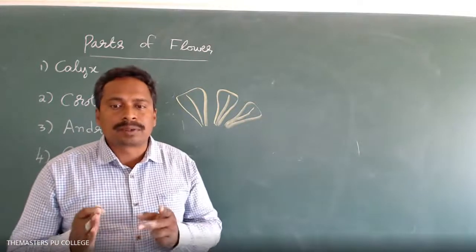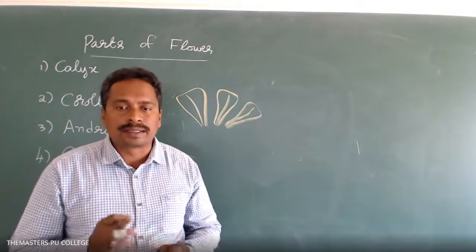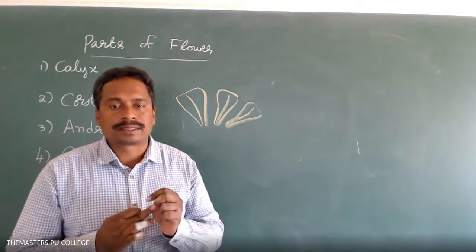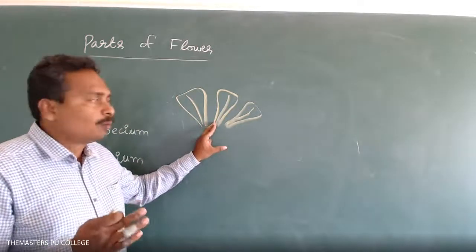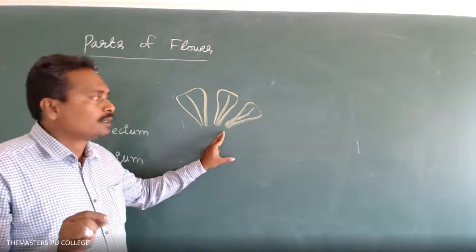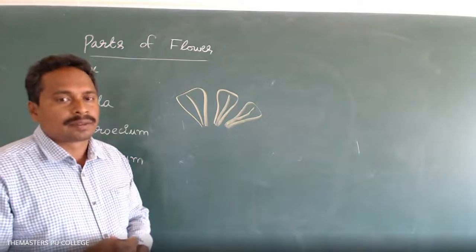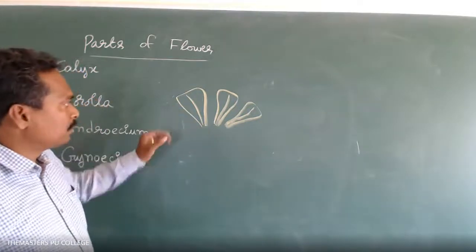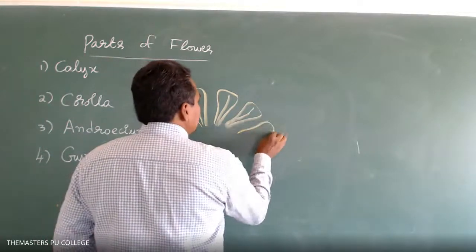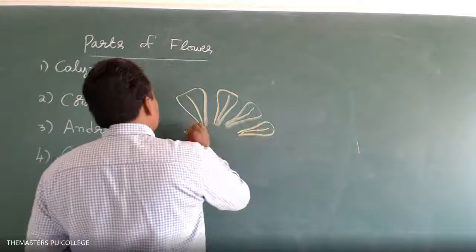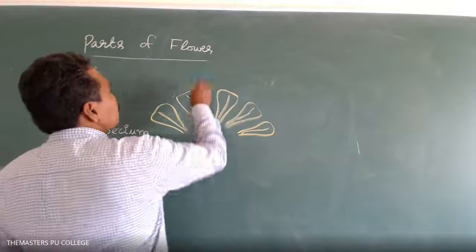In angiosperms, the pollen grains are carried through various agents, like wind, water, and animals. Here the petals, the members of the corolla, appear in different colors, so these petals attract the animals for pollination. In some of the plant species, the petals are free, not fused with each other. If the petals are not fused with each other, that is called polypetalous.